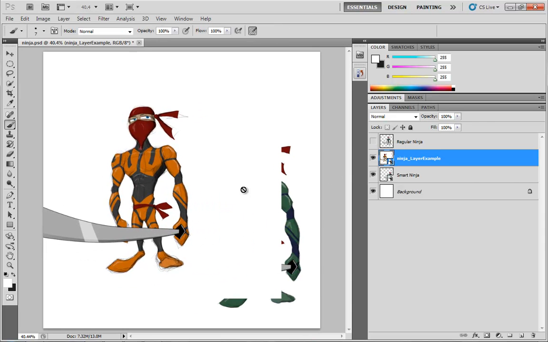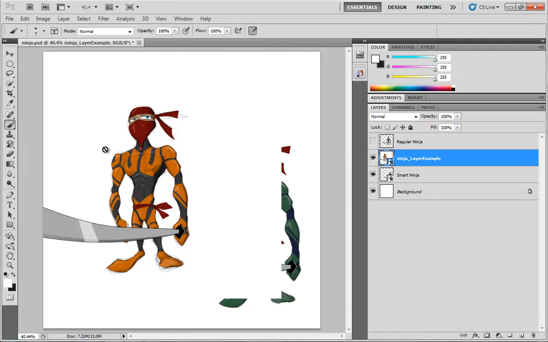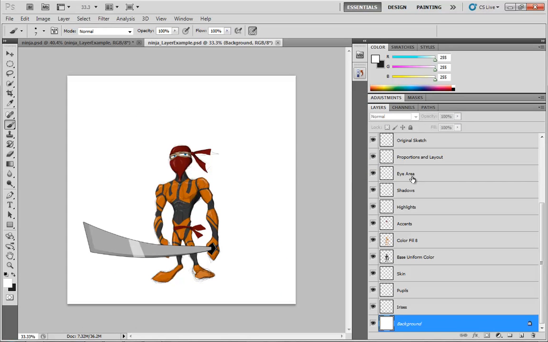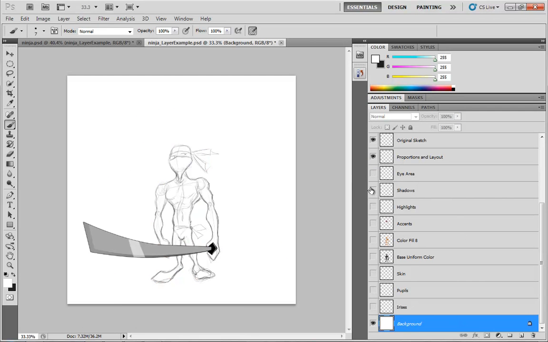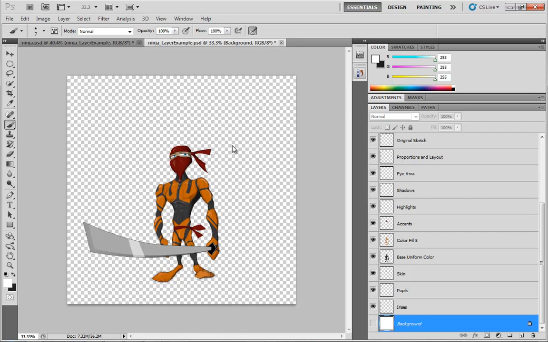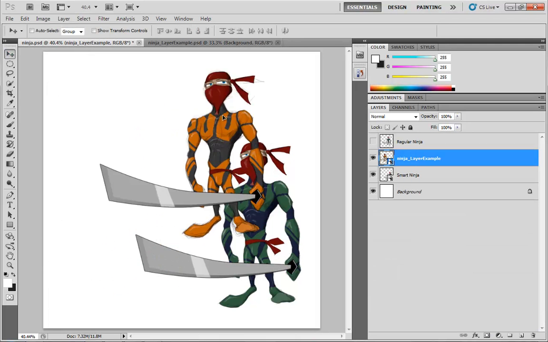If I try to paint on it with the brush, I get the same warning I got before. I do not want to rasterize it, so I can't paint on it. I can, however, double click on this document, click OK when our little warning pops up, and check it out. All of the initial layers that make up this drawing are still present. So I can take the background and turn it off, hit Control S, jump back over to Ninja PSD, and there you go. The background is now gone.